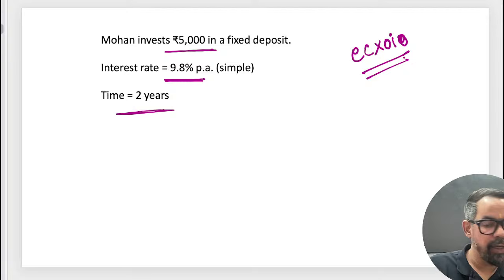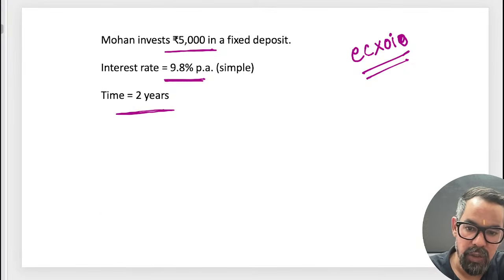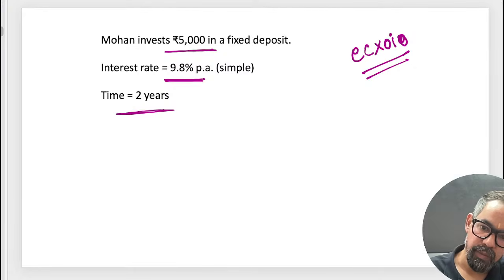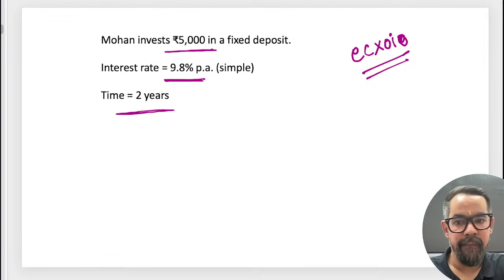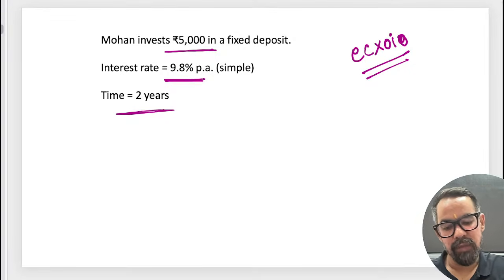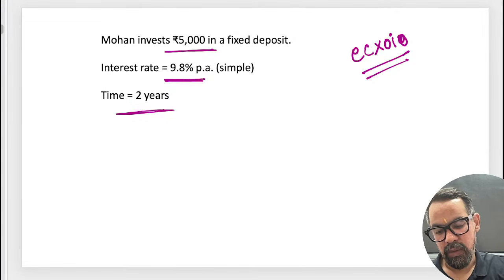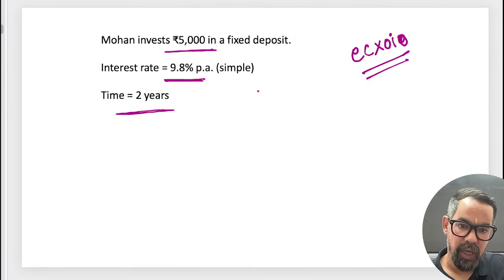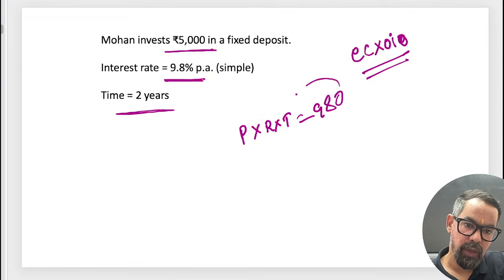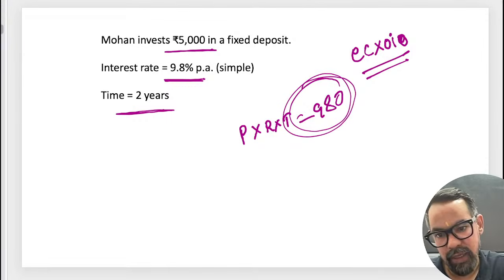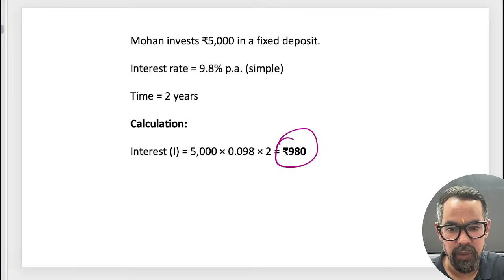Okay, what will be your correct answer? Then we will be practicing compound interest also. 980 something, right? It is coming 980. P into R into T is equal to 980, so interest payable during this period will be 980. Yes, correct everyone. Next one.